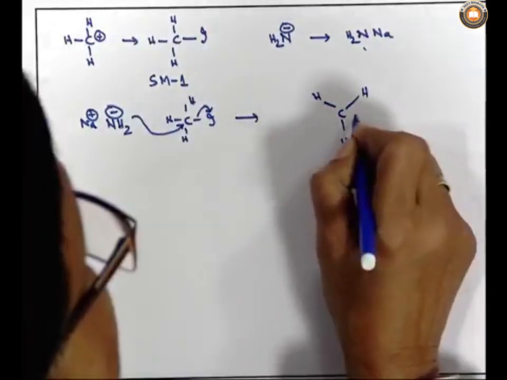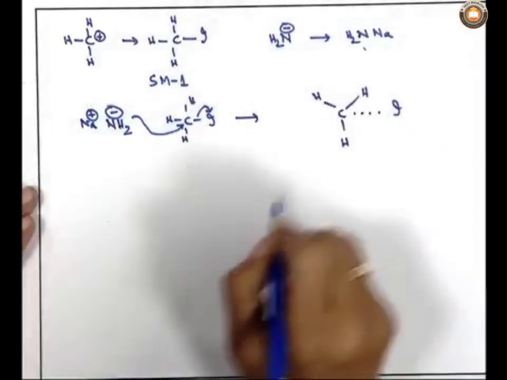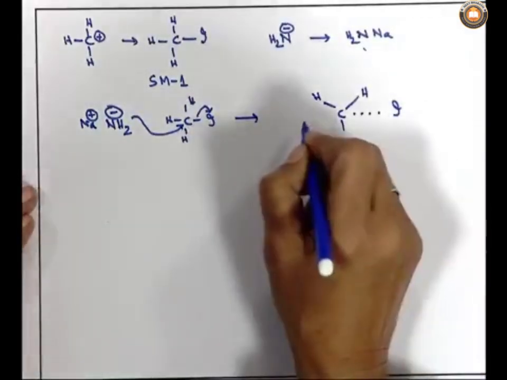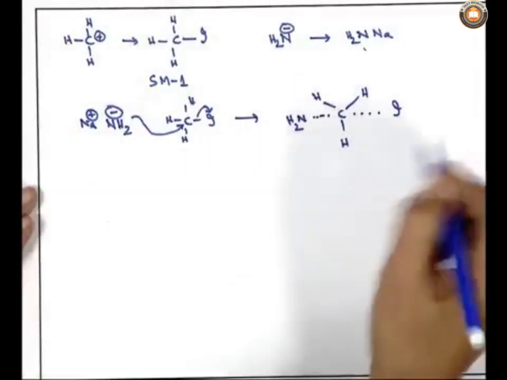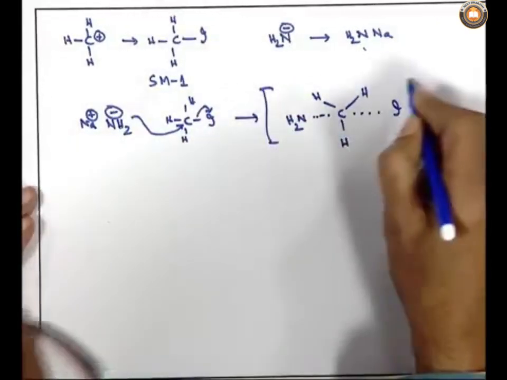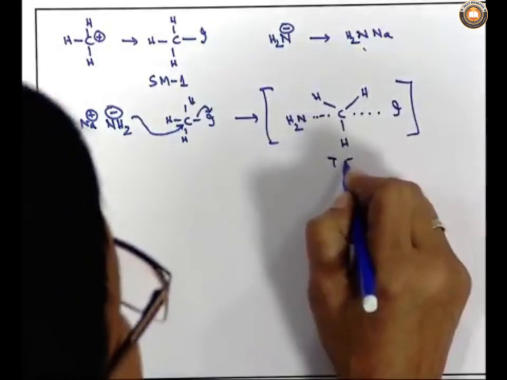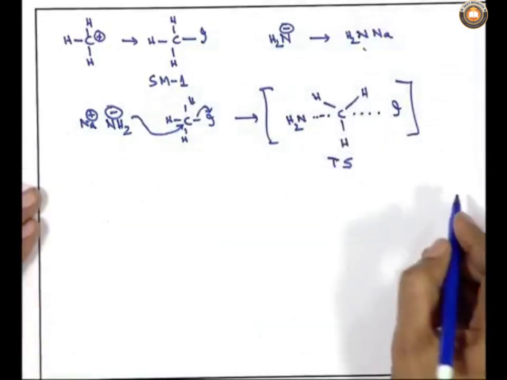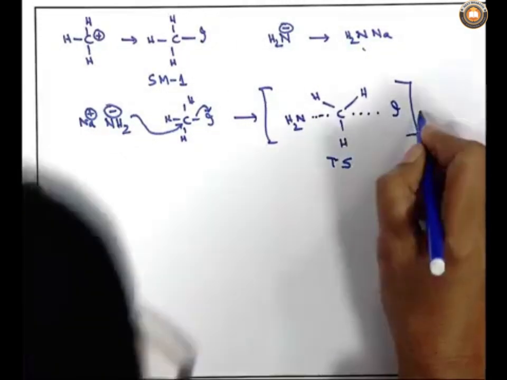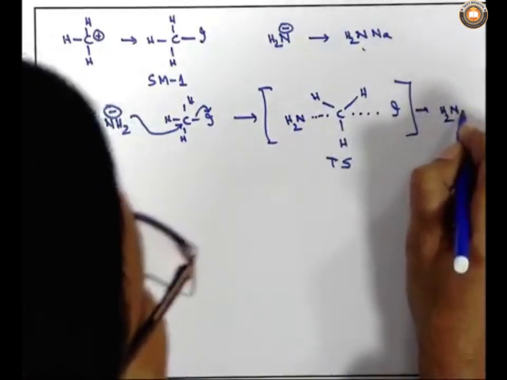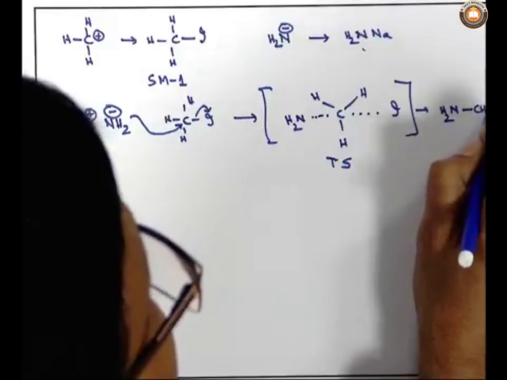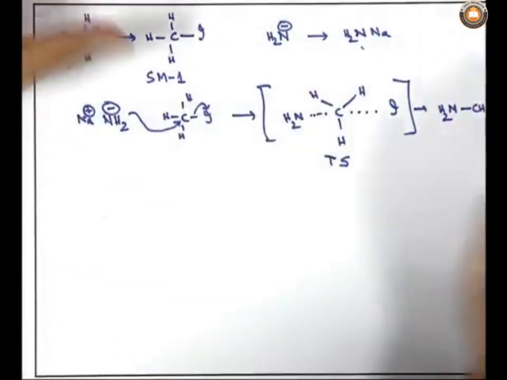Remember, I used the term transition state, where iodine is leaving and NH2 is entering the system. So, this type of transition state is not an intermediate, TS stands for transition state, and it will give a product where NH2 is entering from one side and iodine is leaving from the other side.